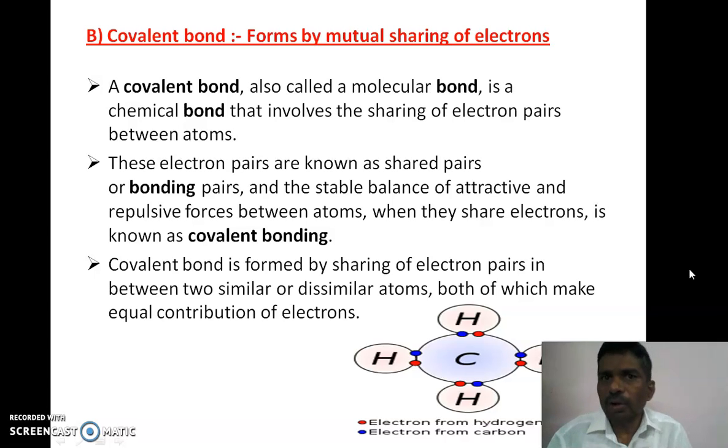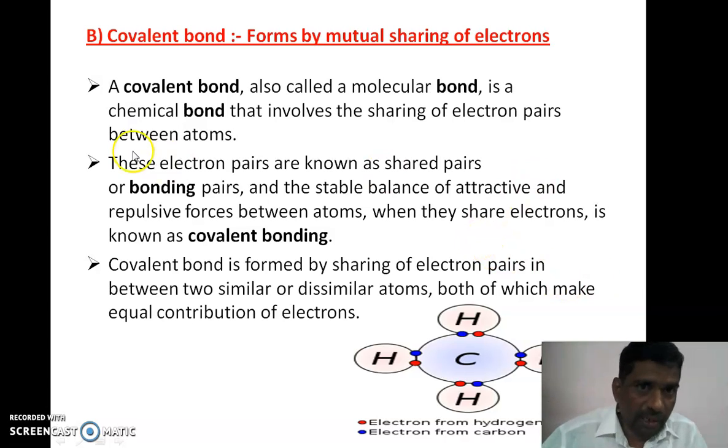The covalent bond is also called the molecular bond. It is a chemical bond that involves the sharing of electrons between atoms, similar or dissimilar.